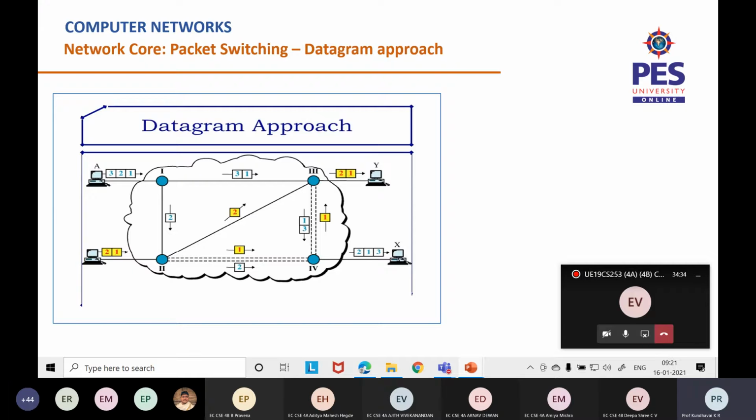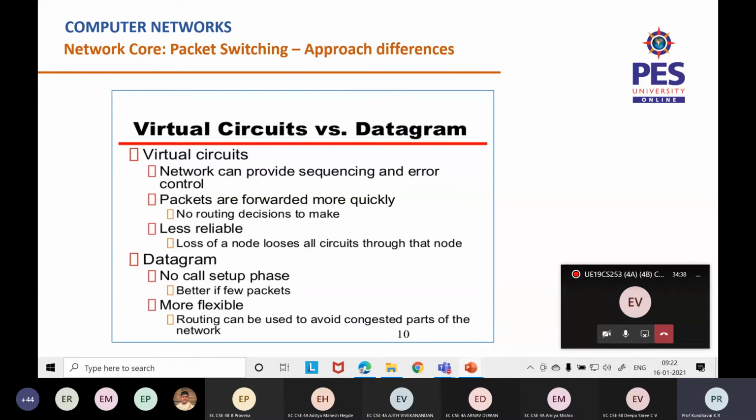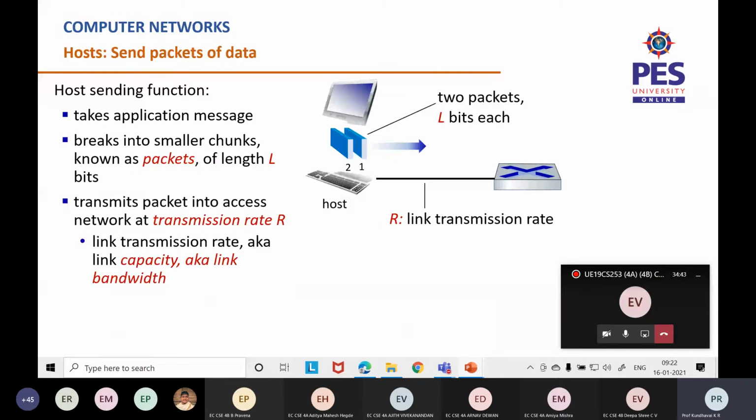There are protocols which order the packets. All right, the same picture is given here in the next 2 slides. Then moving on, what we saw was how to calculate the transmission rate. Assuming there are two packets of L bits each to be sent to a different host via a transmission link.